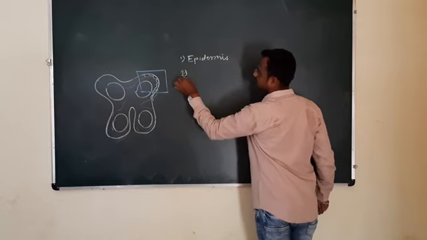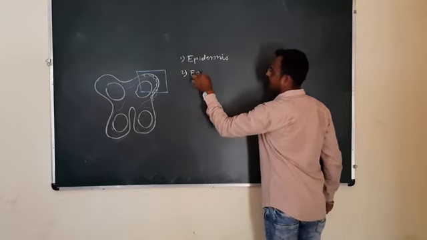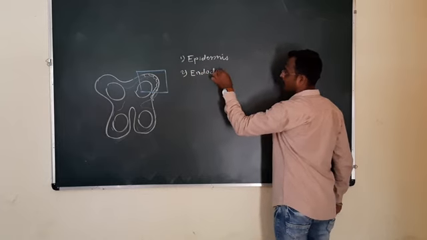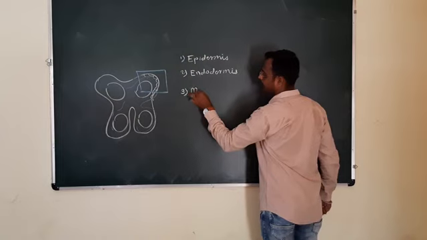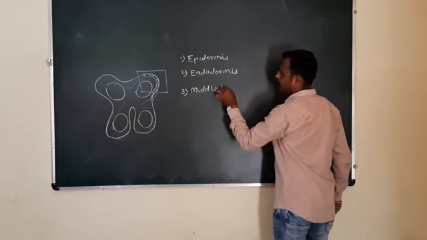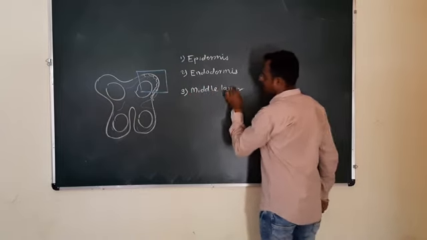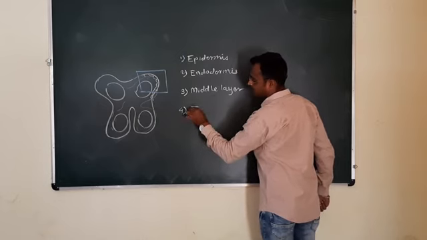Next to this, the second one is the endodermis. The third one is the middle layer, and the fourth one is the tapetum.